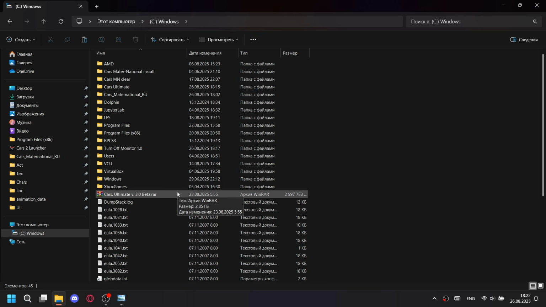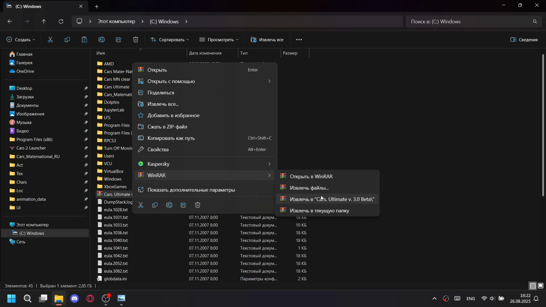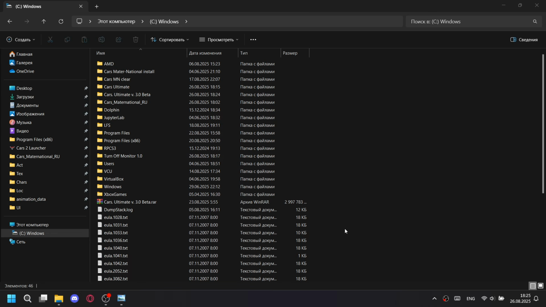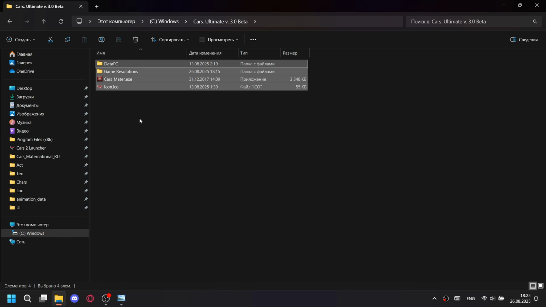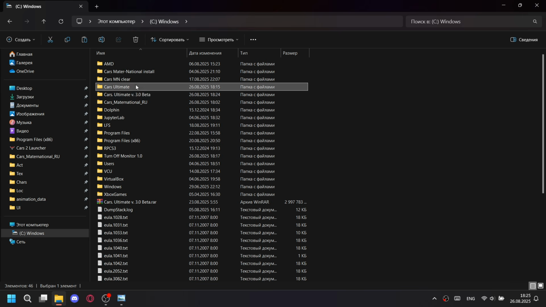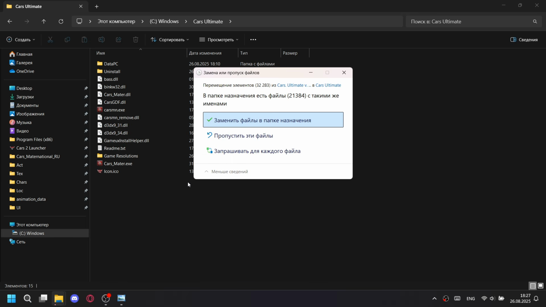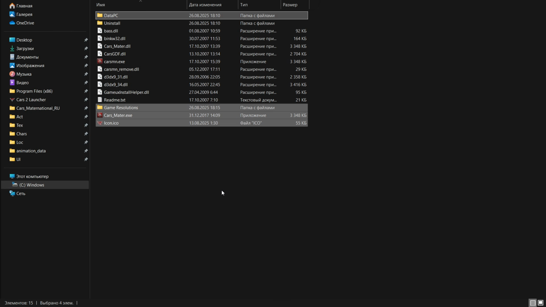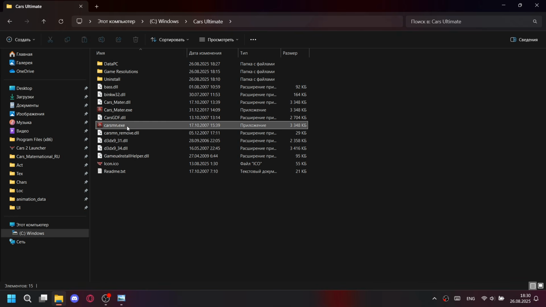Unzip the archive to any folder and move the contents to the folder where you installed the game. This file we can delete.